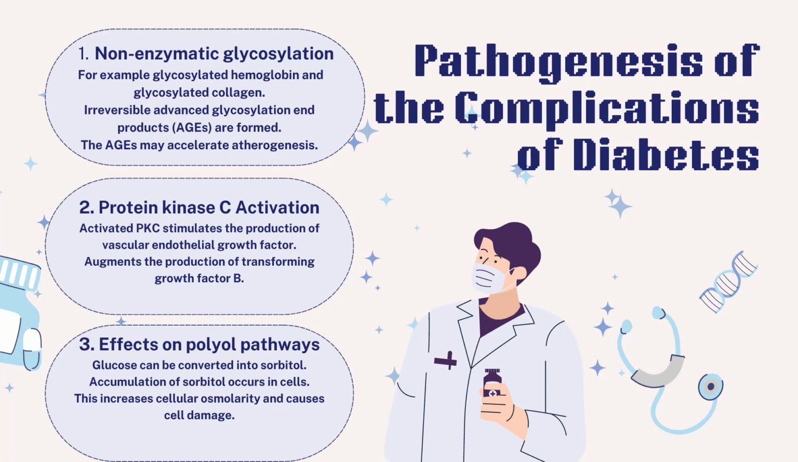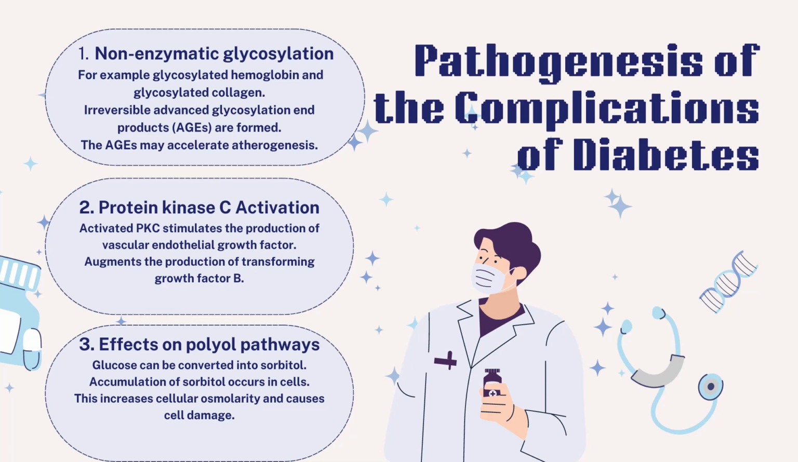Pathogenesis of the complications of diabetes. The complications of diabetes are a consequence of long-term hyperglycemia. The three major metabolic abnormalities that play a major role in the pathogenesis of diabetic complications are as follows.